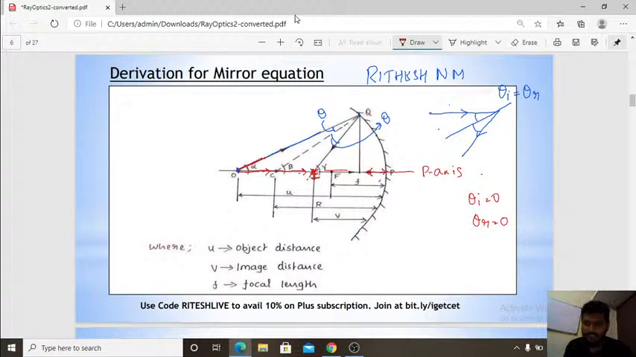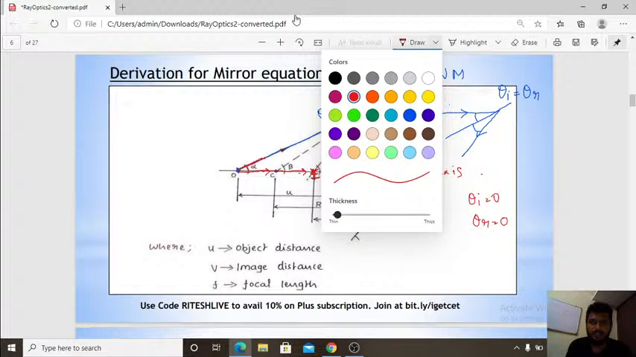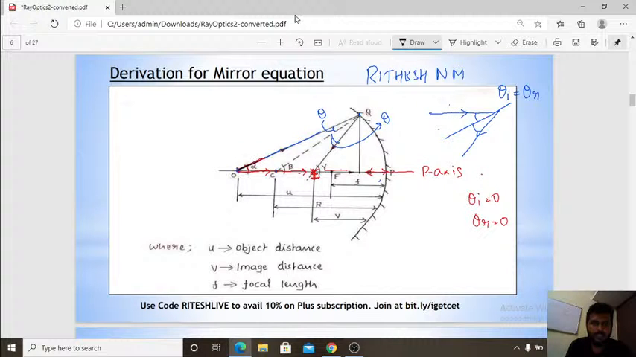I will help you to know the derivation of this. How is the derivation done? See, I will first consider this triangle. So I will take that triangle first. You know the concept that the exterior angle is equal to the sum of the interior angles. Which are the interior angles? The interior angles are alpha and theta.